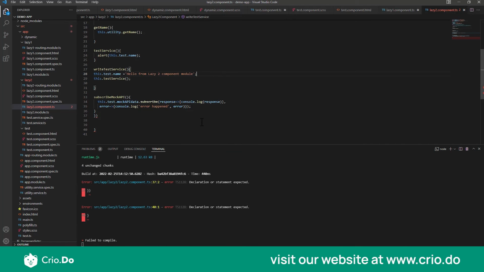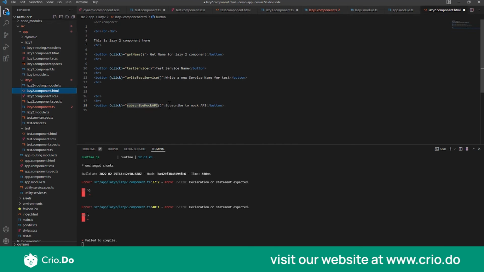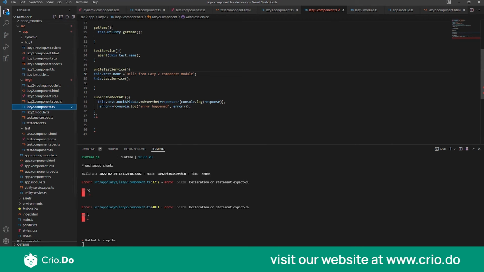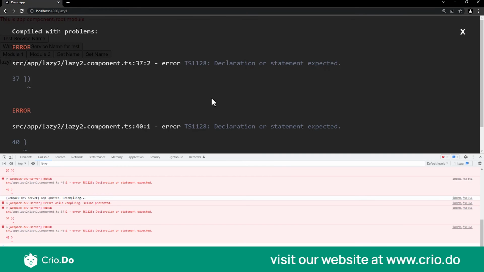So this is what I'm doing right now, and how I invoke this subscription is when the user clicks on this button over here which says subscribe to mock API. That will invoke the subscribe mock API function, which will then invoke this subscription. Okay, so I hope that is clear to you.